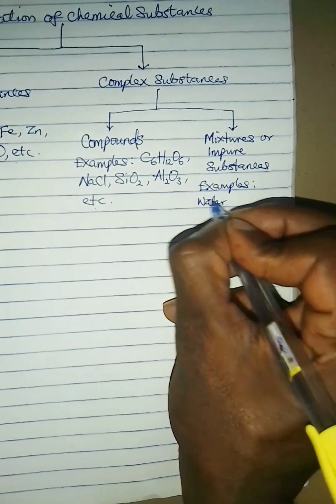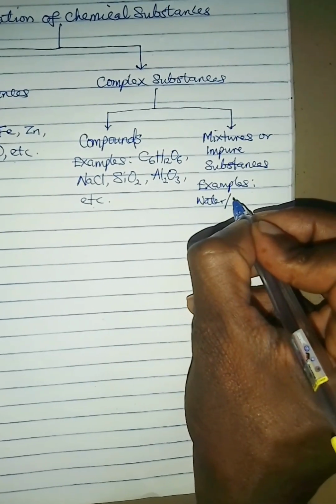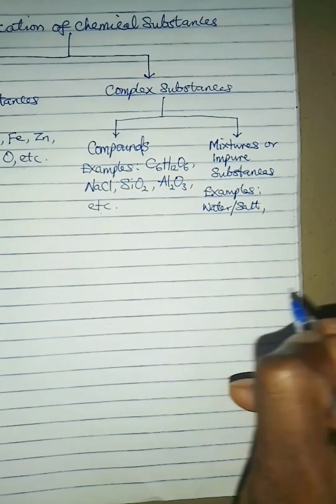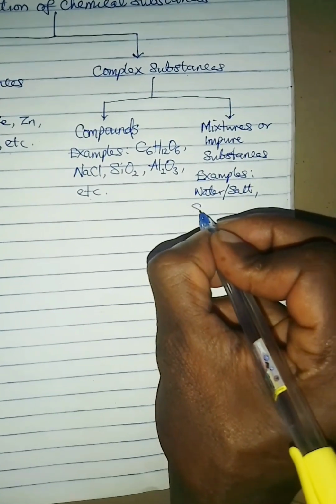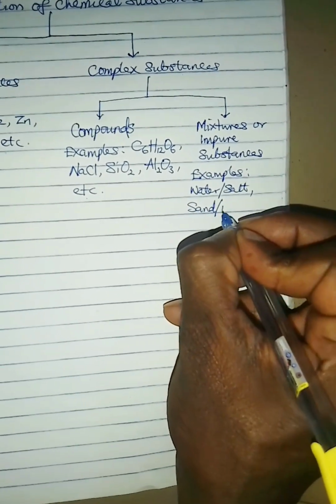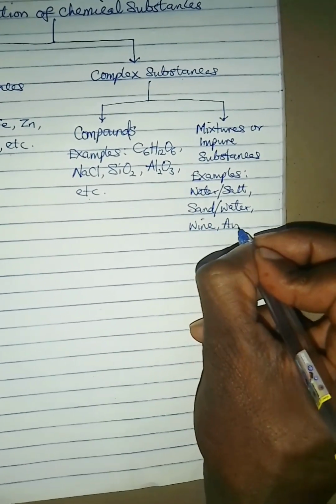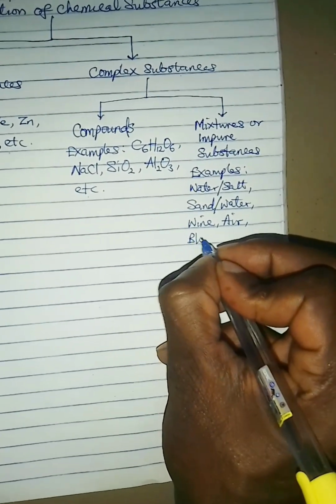For example, water-salt mixture. If you put salt inside water, you have just mixed two compounds and it becomes a mixture. It is impure. So either salt or water is an impurity. Sand-water mixture is another mixture. Wine is a mixture of many things, compounds and elements. Air is a mixture. Blood is also a mixture, etc.